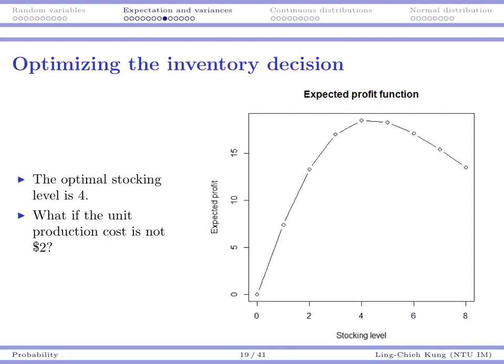But as long as we know probability, as long as we know the concept of expected profits, then we can always carry out the calculations and find the optimal quantity to buy or to store. So that's how we use probabilities to help our decision making. Thank you.